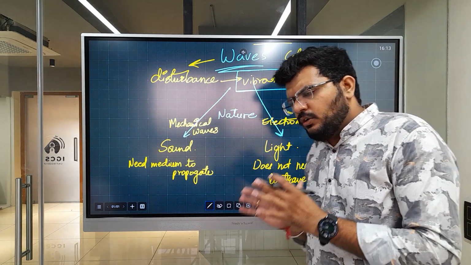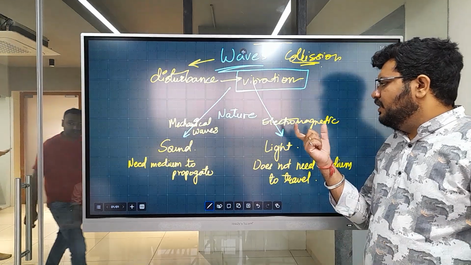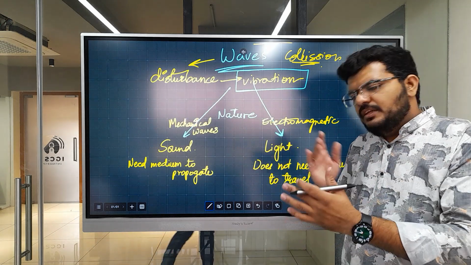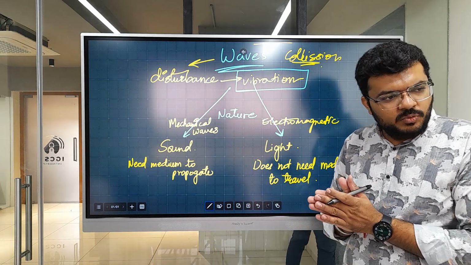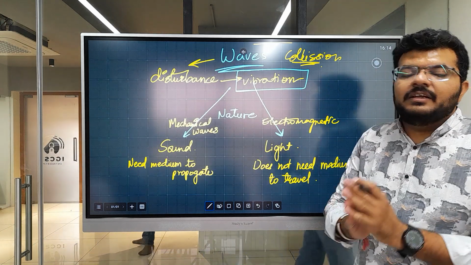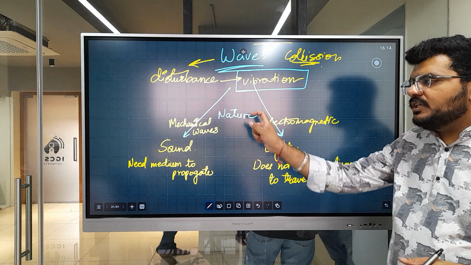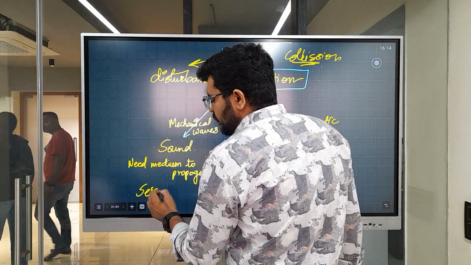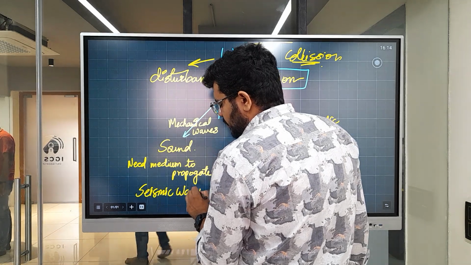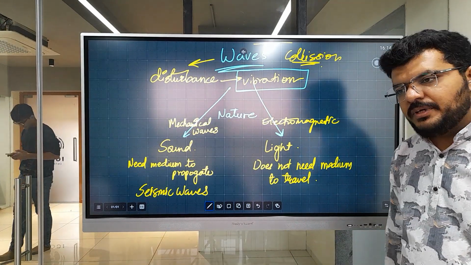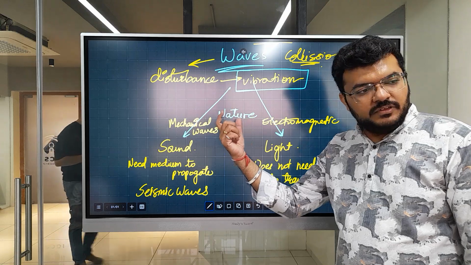On a lot of experimentation, we came to the conclusion that they are electromagnetic, meaning they have electricity and they have magnetism. How it is moving, we will see when we look at light. But it does not require any material medium. One more example of mechanical waves would be seismic waves. The earthquake travels because there is a material medium. If there is no material medium, it cannot travel. As simple as that. So this is the nature of the waves, how they propagate.